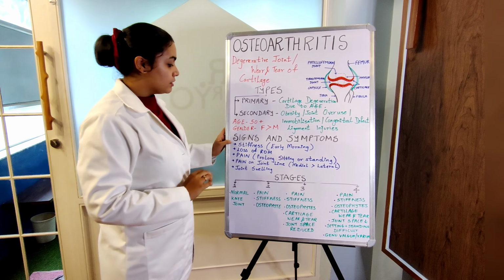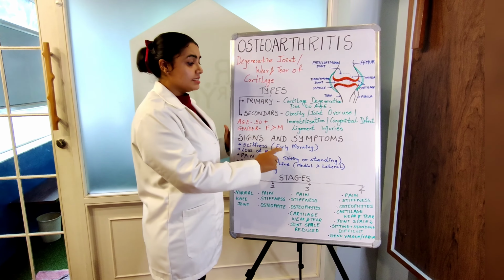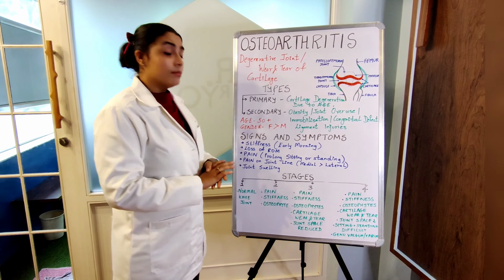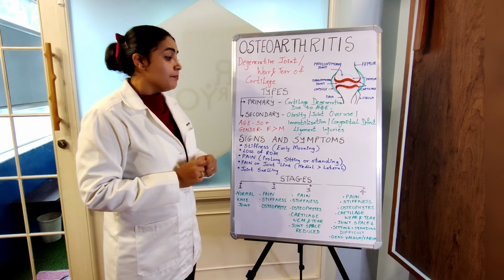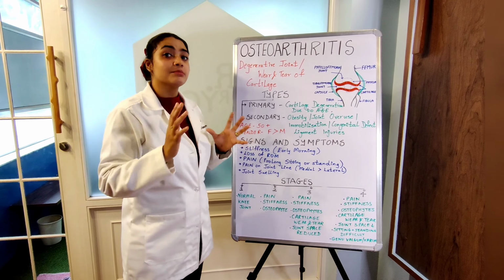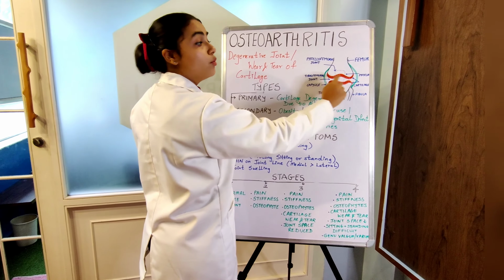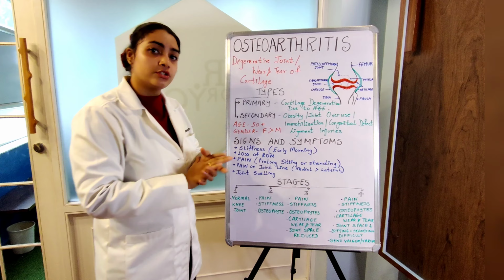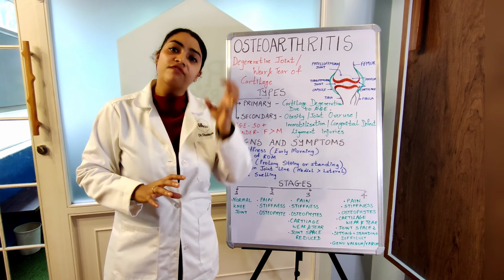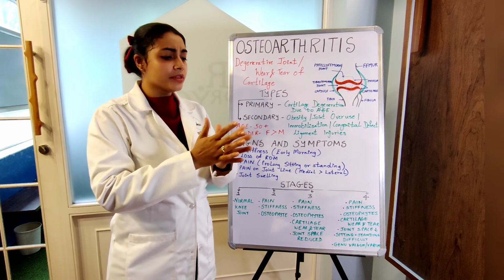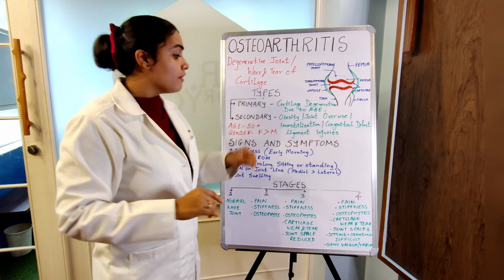The most important signs, okay, there are 5 most important signs. First sign is stiffness. It is early morning stiffness. The moment you get up in the morning, you find your joints really stiff. It also occurs much more in colder climates, where around this joint is something called synovial fluid that helps keep the joint lubricated. In colder weather, the synovial fluid gets more viscous and dense, so mobility is not that great, causing friction, and that's why the cartilage could also wear off faster.